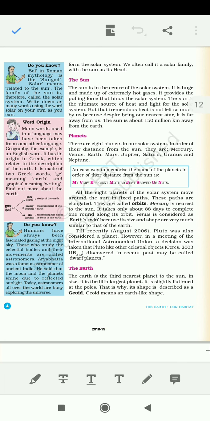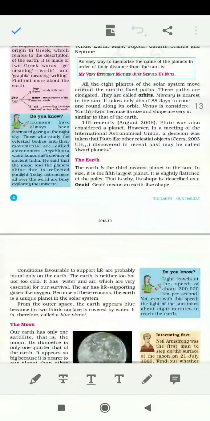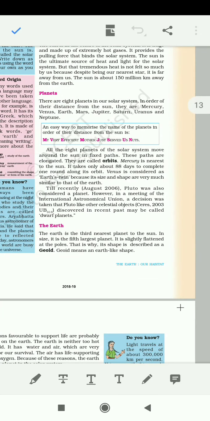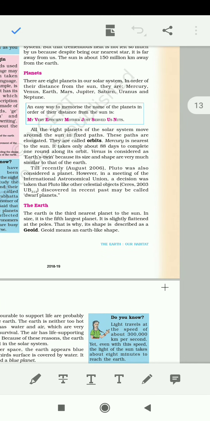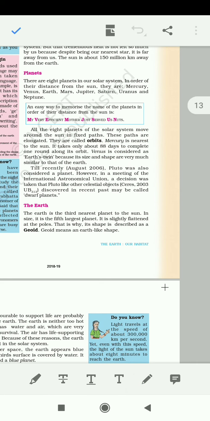Now moving further, the planets. You all must know there is a quite important trick about how to learn the names of the planets: My Very Efficient Mother Just Served Us Nuts. That is Mercury, Venus, Earth, Mars, Jupiter, Saturn, Uranus and Neptune. Now there are quite important facts here. You must focus here. Mercury is the nearest to the Sun, and it takes around 88 days to complete one round of its orbit.